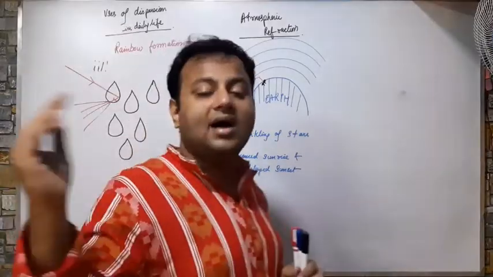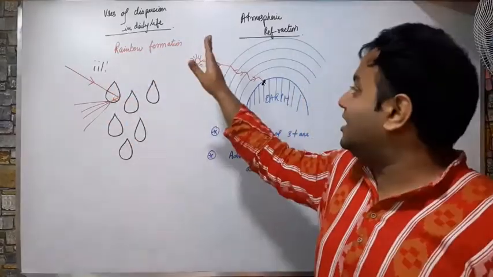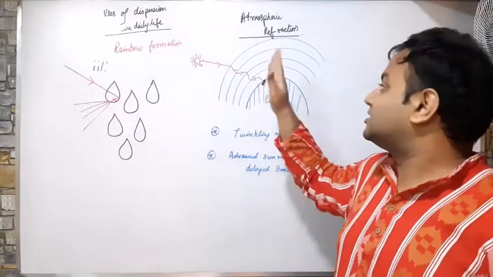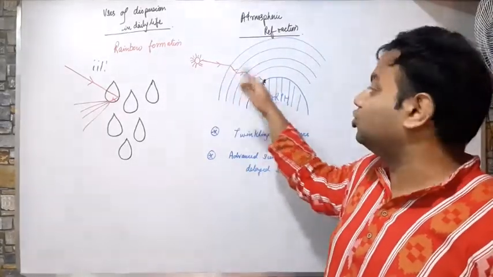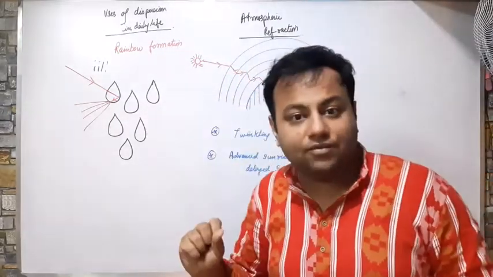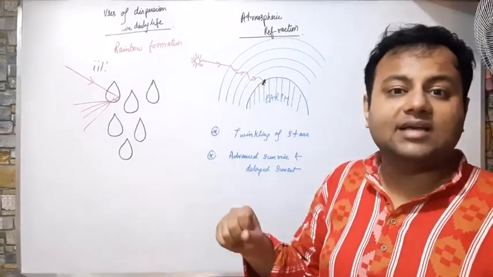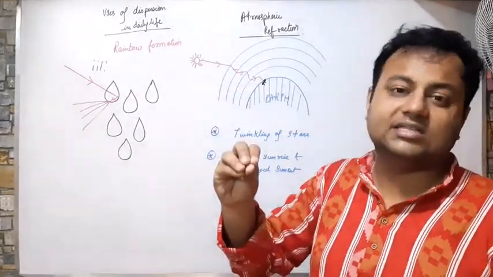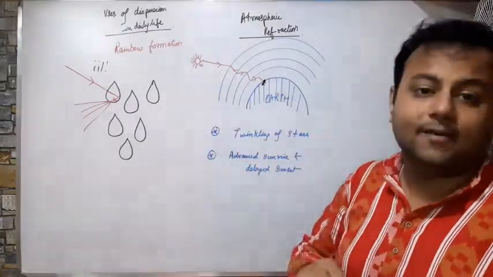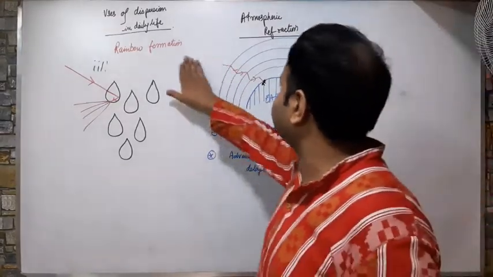When this light comes from outside in a very small quantity, because it is coming from very far away, a very less amount of light reaches earth. Due to this atmospheric refraction, some light may be lost due to this bending. So when there is much bending, I will get a less amount of light. Where there is less bending, I will get more amount of light. So sometimes I see a star as a very dim light, sometimes as a bright light. So the stars appear to twinkle due to this atmospheric refraction. Now what is the advanced sunrise and delayed sunset?